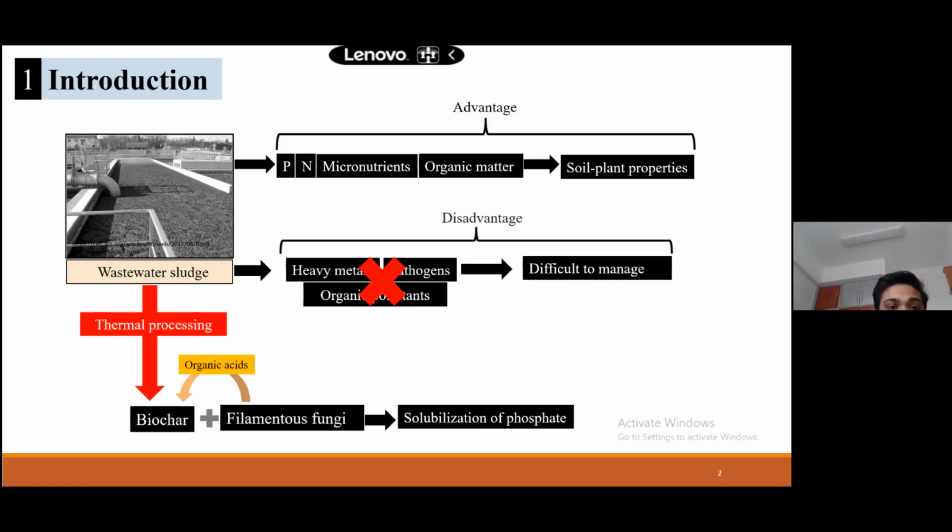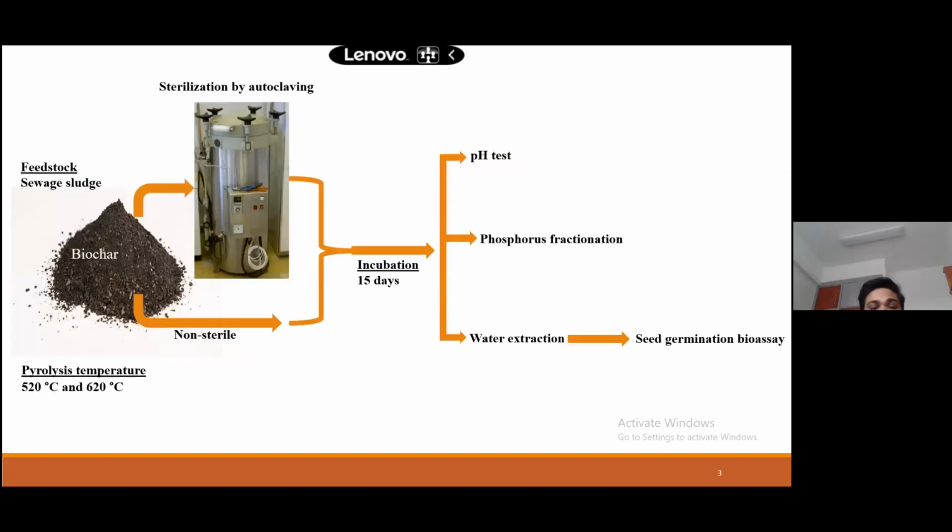So now we will go to the procedure. So feedstock here is the sewage sludge I said, and pyrolysis temperature. We are preparing biochar at two high temperatures, 520 degrees Celsius and 620 degrees Celsius.